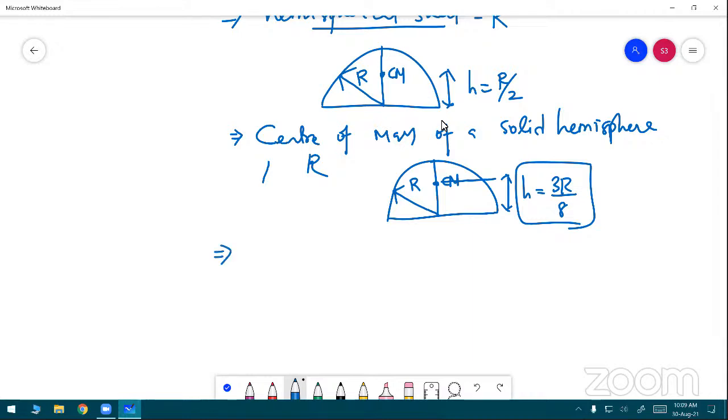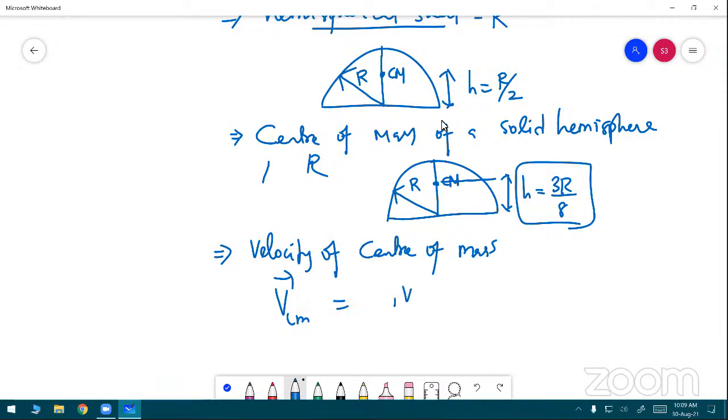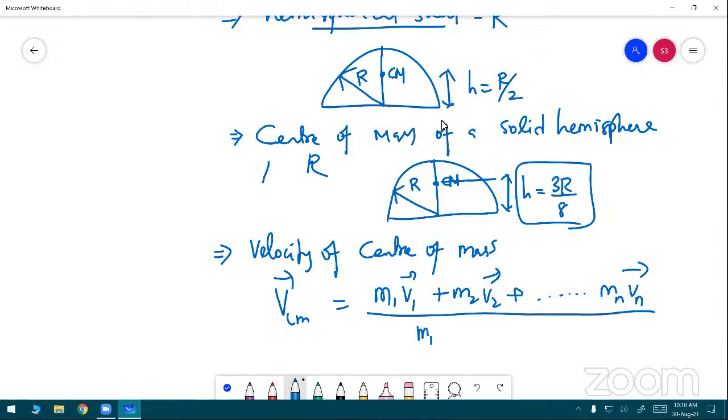The velocity of center of mass, V vector center of mass, is equal to M1 V1 vector plus M2 V2 vector plus up to Mn Vn vector, for n points, whole divided by M1 plus M2 plus up to Mn.